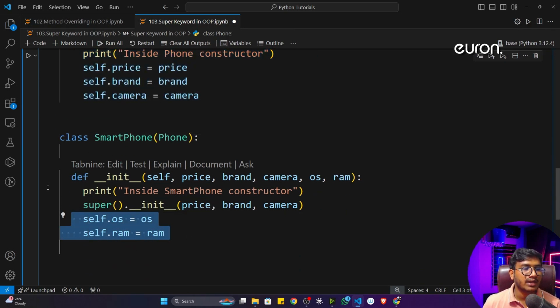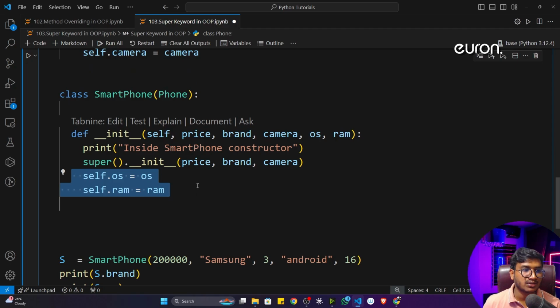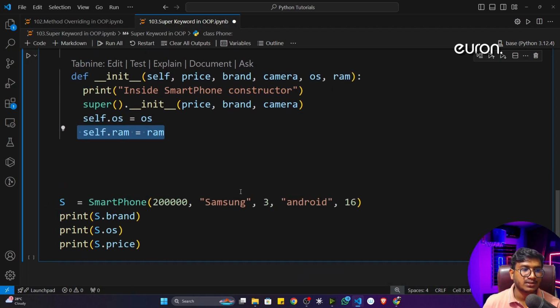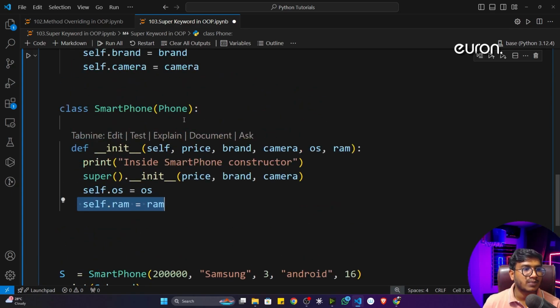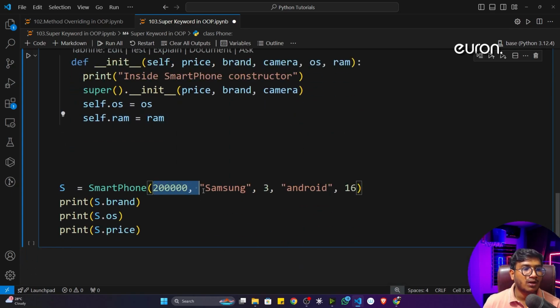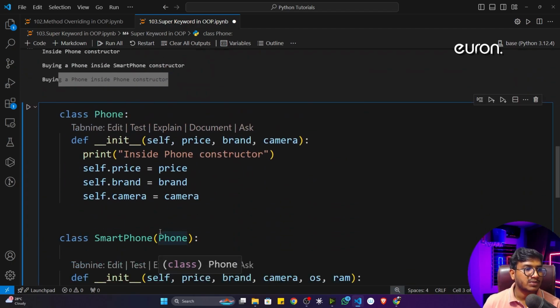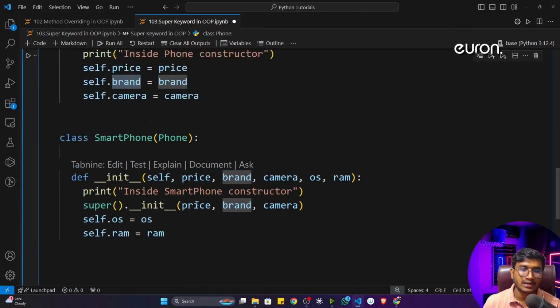Then it will execute this particular child class constructor. Now your OS would be initialized and RAM would be initialized. See, whenever I'm initializing a smartphone class, I'm giving all the input one by one: the price of the phone, brand of the phone, camera, operating system, as well as the RAM of the phone. Now if I want to access the brand, which is present inside the parent class, I can easily do it.